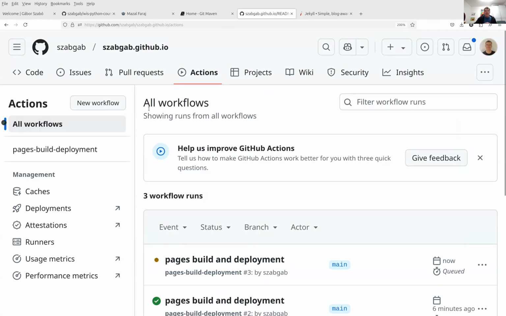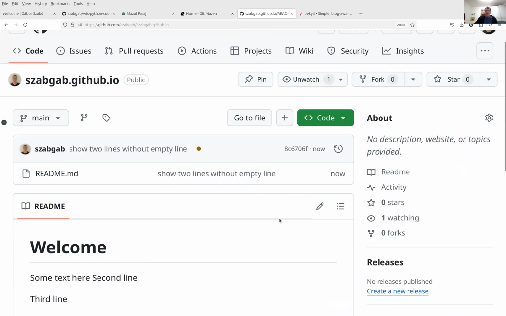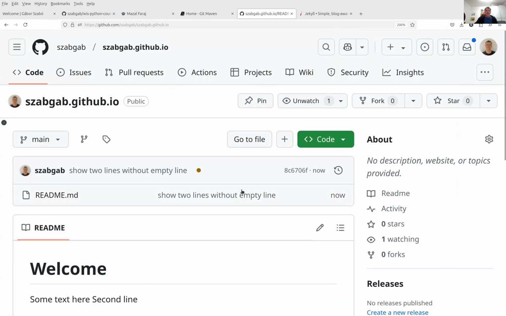While I'm waiting for that, I would like to go back to the home page of this repository. You can go either here at the top or here on the code part to go back to the main page. What I wanted to show you is that now you can, actually maybe I need to, no.